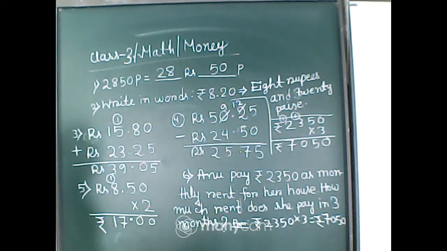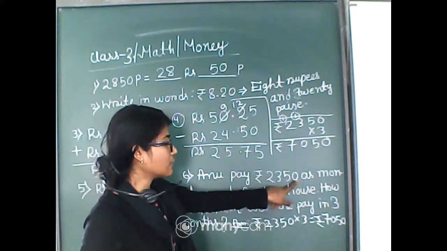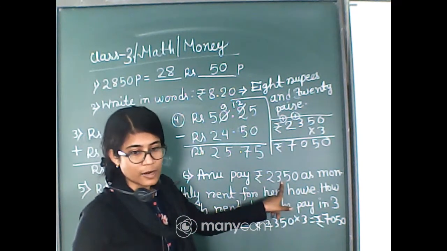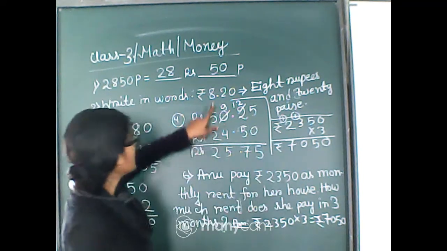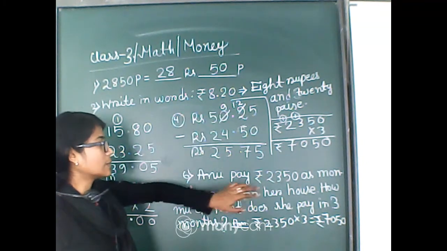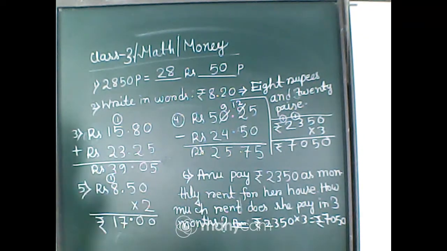Okay, Shorish, there is no decimal, beta. So you can't write it down. Shubhasri also wrote down rupees and paisa. Why did you write rupees and paisa? Because the total amount has been given in rupees. There is no paisa. Look here, rupees 2,350. Have you found any decimal over there that you will convert to paisa? There is no decimal. Look here, there is a decimal. Then only you can say rupees 8.20, but there is no decimal and also there is no paisa. That's why, okay.